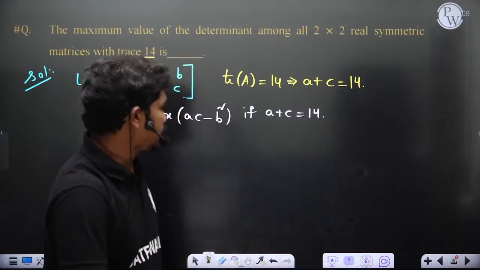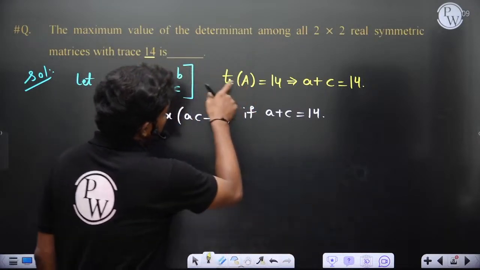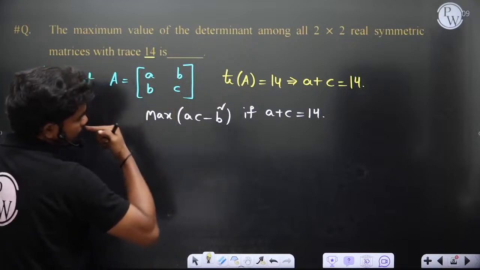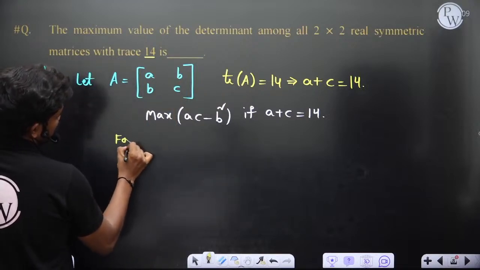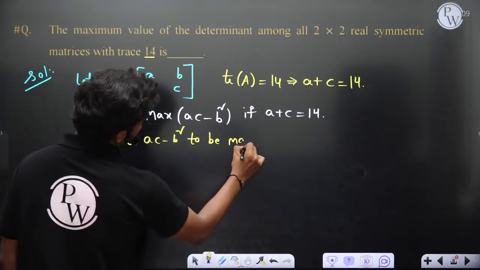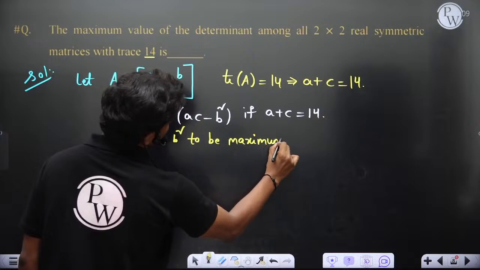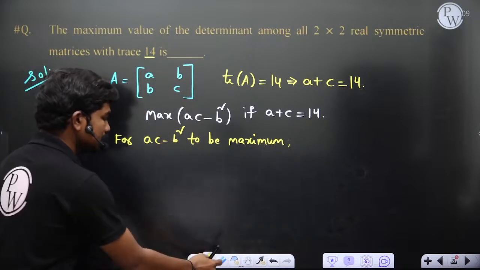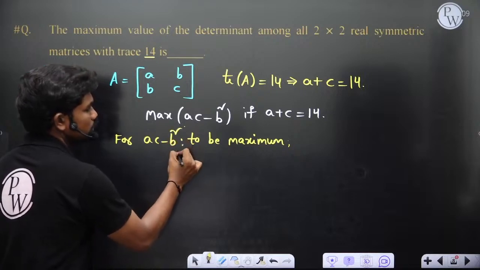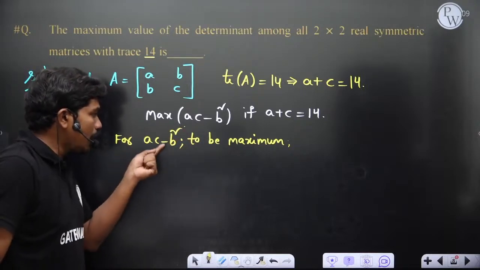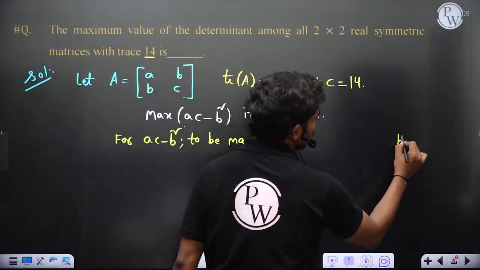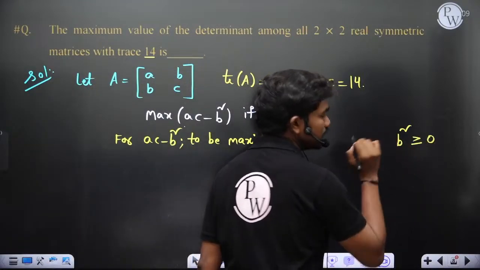Now let's see. First of all, if this value has to be maximum, for ac minus b square to be maximum, since this term b square is being subtracted, and b is a real number, b square is always greater than or equal to 0, because b is not complex.